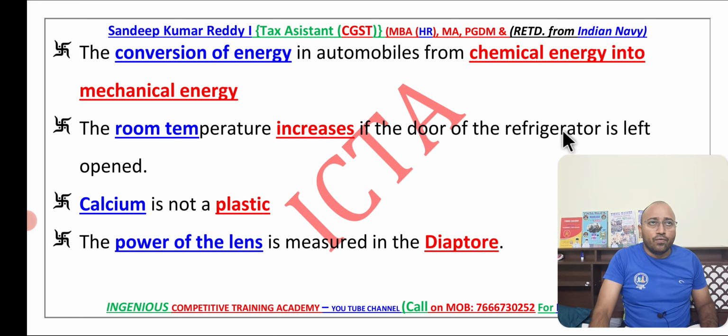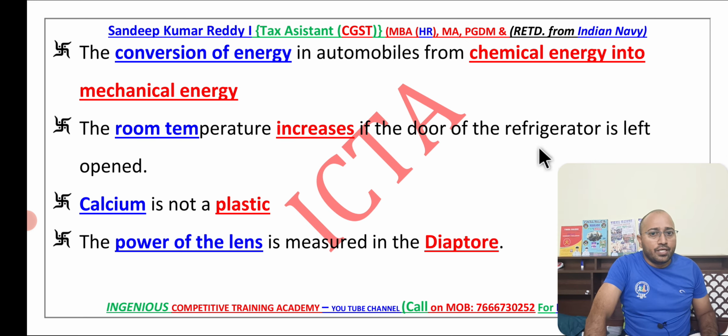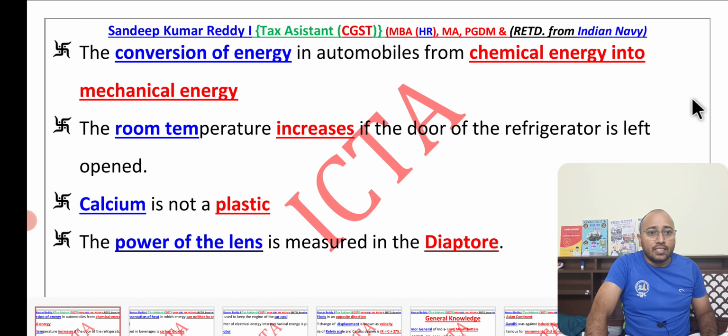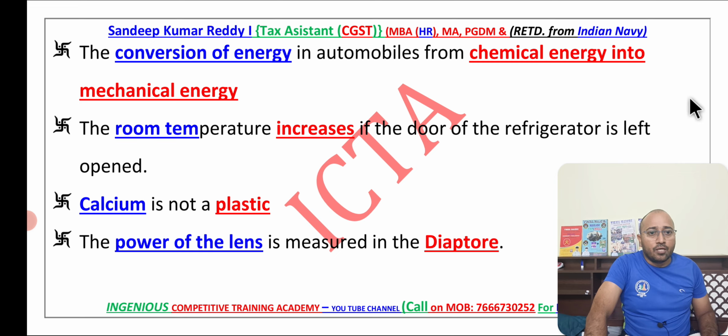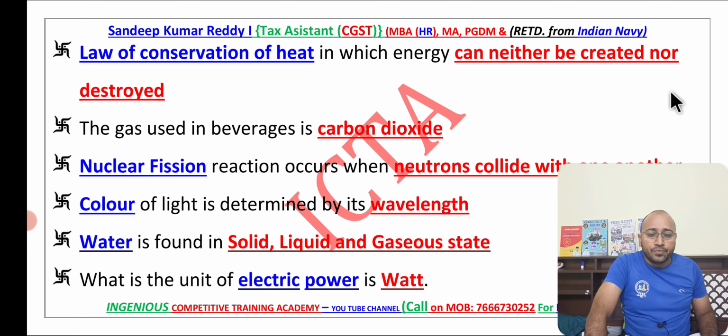So this kind of motor, that engine also we can call it, takes the chemical, that is petrol, and it goes ahead. Now the room temperature increases if you keep your refrigerator open in your room. So it increases the temperature, not decreases. That is the reason why in places like Canada, they just open the refrigerator. Calcium is not a plastic. The power of a lens is measured in the diopter. So we know the diopter is indicated with D.